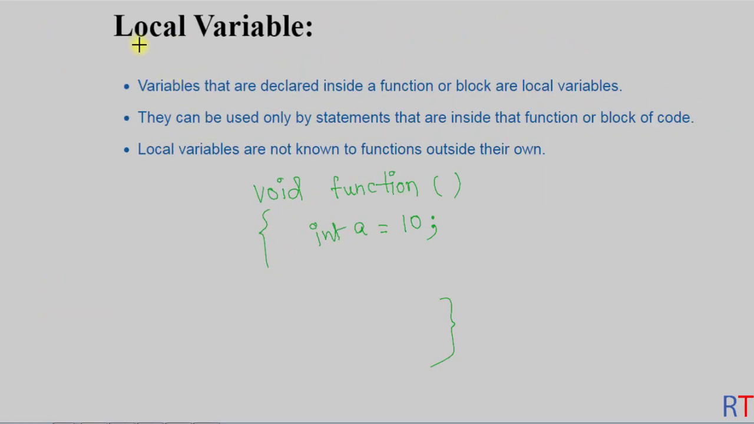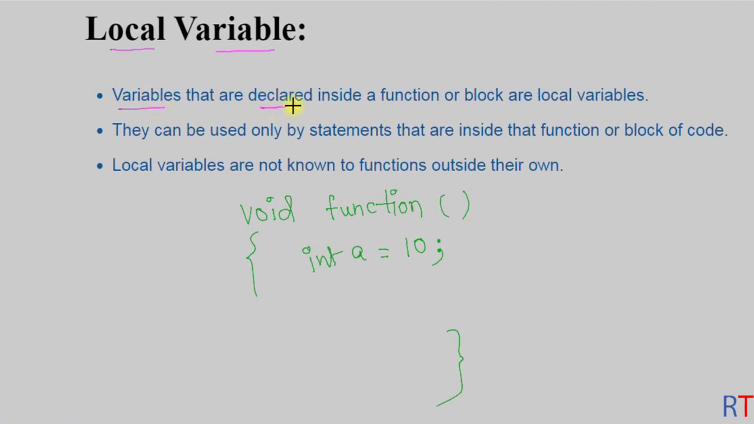So now we're going to talk about local variables. Variables that are declared inside a function or a block are called local variables. Like in the example here, we have declared the variable integer a inside the function body within the curly braces. That means integer a is locally available within these curly braces. And the local variables can be used by the statements that are inside the function or the block of code. That means we can only access the local variable integer a from inside that block or the function body.